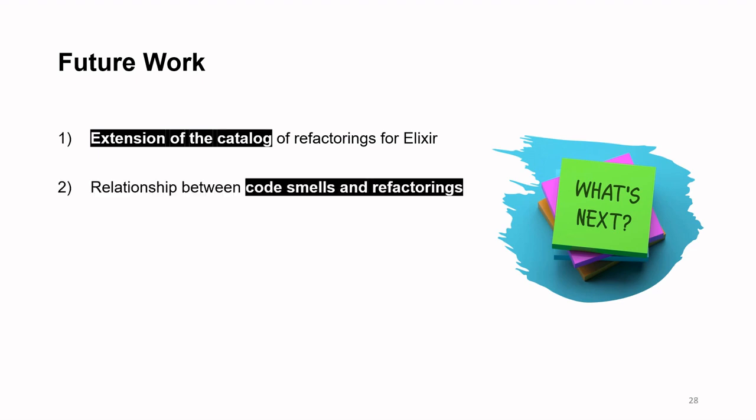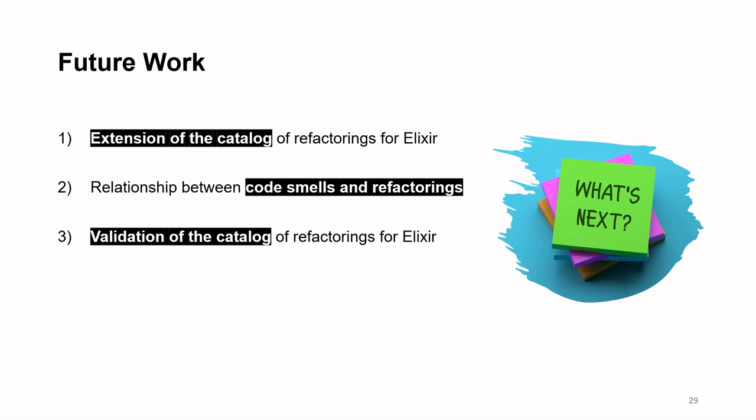In a previous work published by us in the Empirical Software Engineering Journal, we introduced a catalog of code smells for Elixir. Now, similar to what Fowler did in his book, we aim to establish connections between our catalogs of code smells and refactorings, indicating how each code smell can be methodically eliminated. Finally, we intend to conduct a survey with Elixir developers to validate our catalog of refactorings.